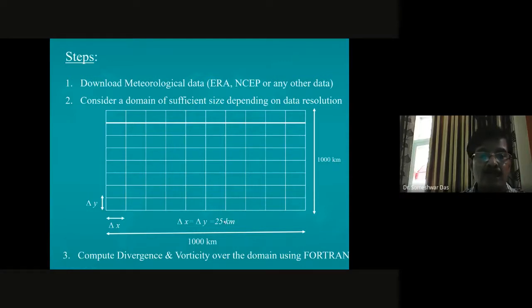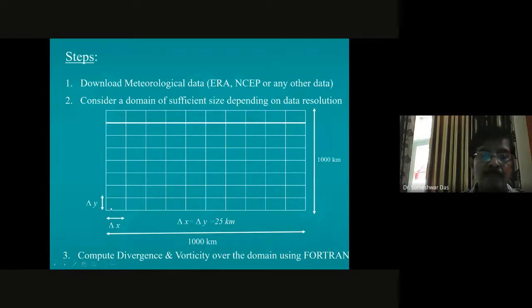So as I just explained in the previous slide, you will start at this point, compute del u by del x plus del v by del y, then go to the next point, and then the next point, and so on. You keep going ahead and compute del u by del x plus del v by del y at all these points. That means you have got the divergence value at all these points.